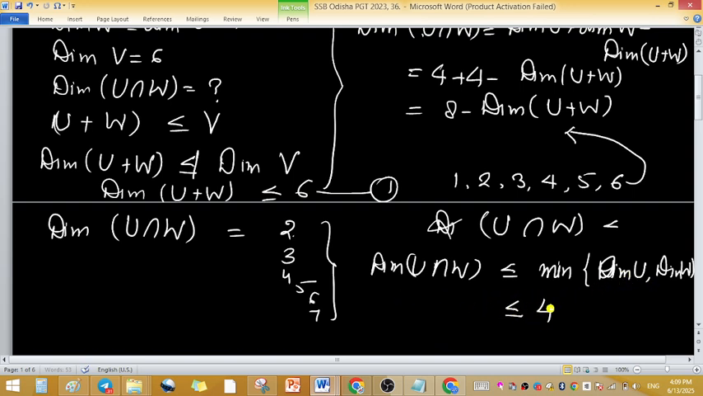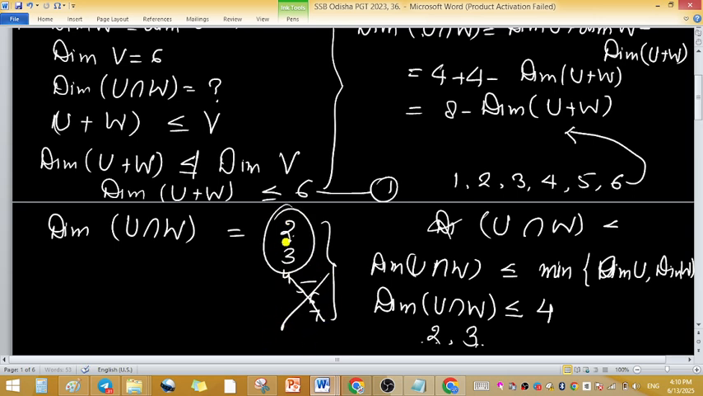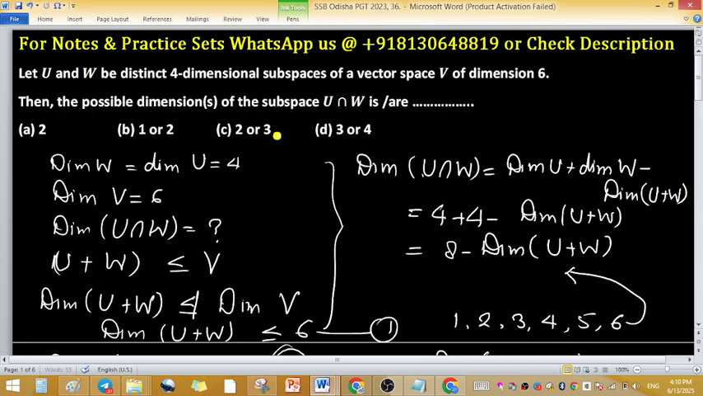So the dimension of the intersection cannot exceed 4, but because of distinct it cannot be 4. So possible dimensions are 2, 3. Possible dimensions are 2, 3 because the dimension cannot exceed 4. So these possibilities are cancelled. So we have remaining 2 and 3. Option C is true.